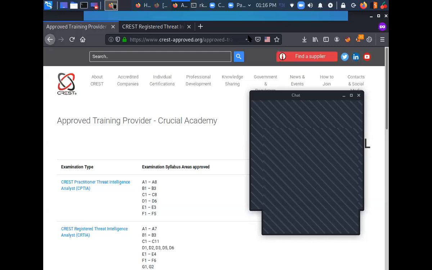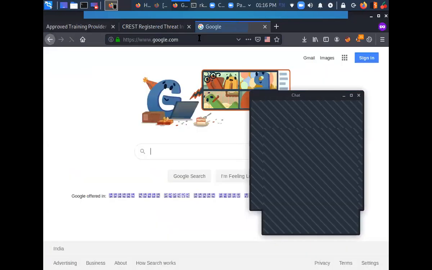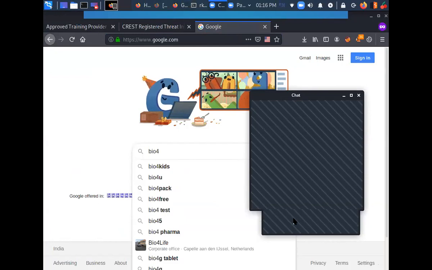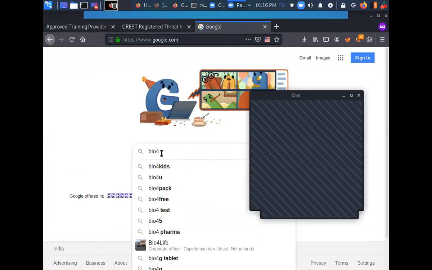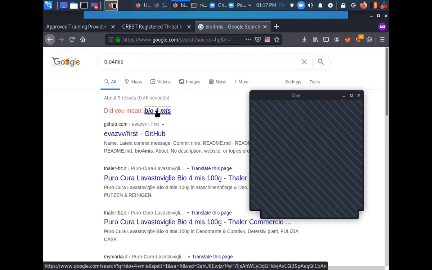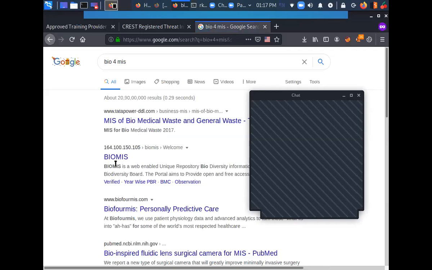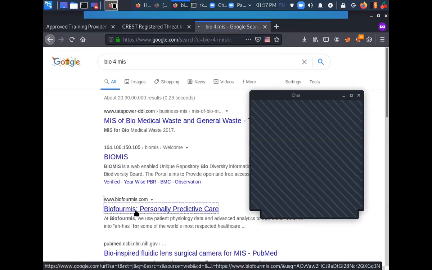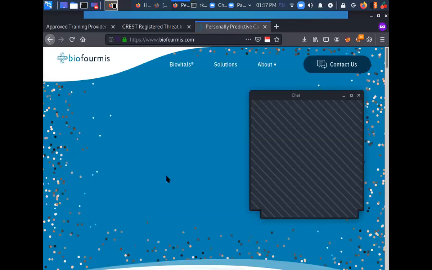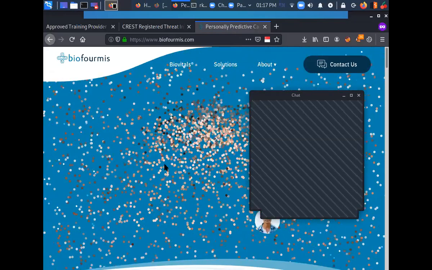Bioformis, it's a Swiss pharmaceutical company. It's also located in Singapore. Yeah, this one. They are doing pen tests for this one.